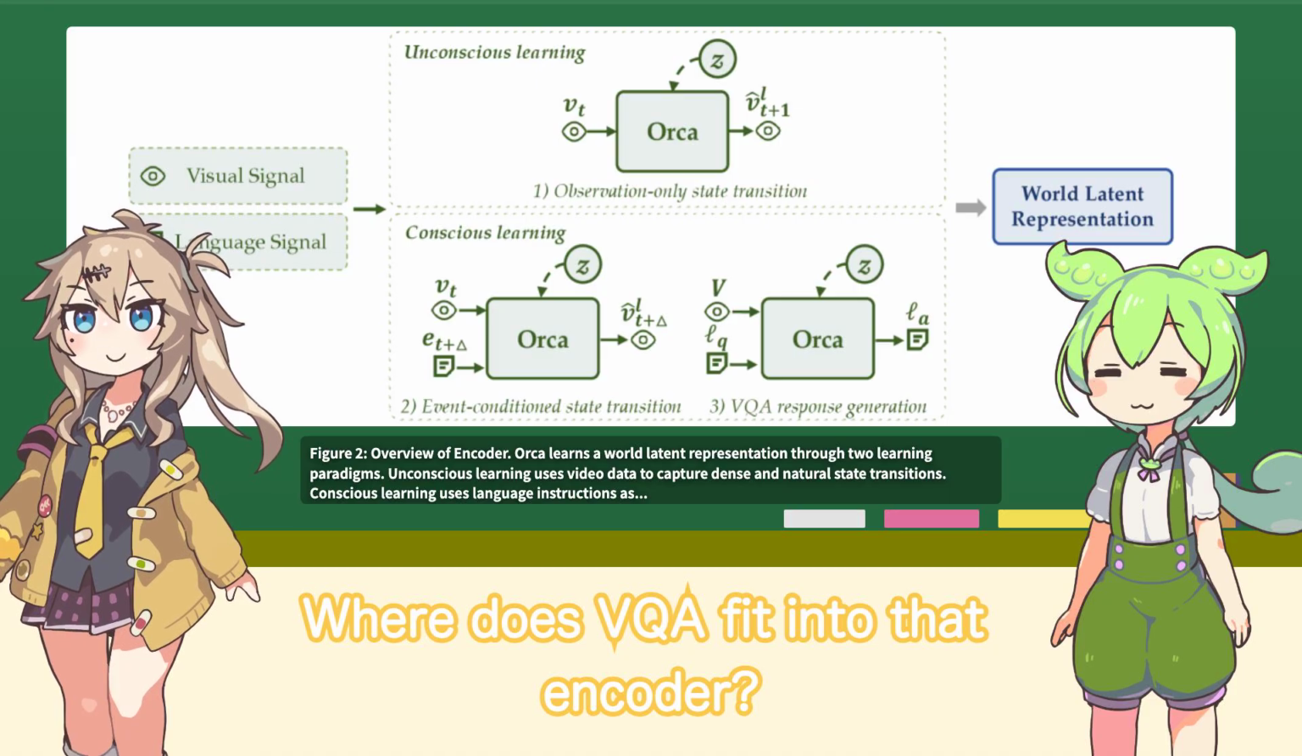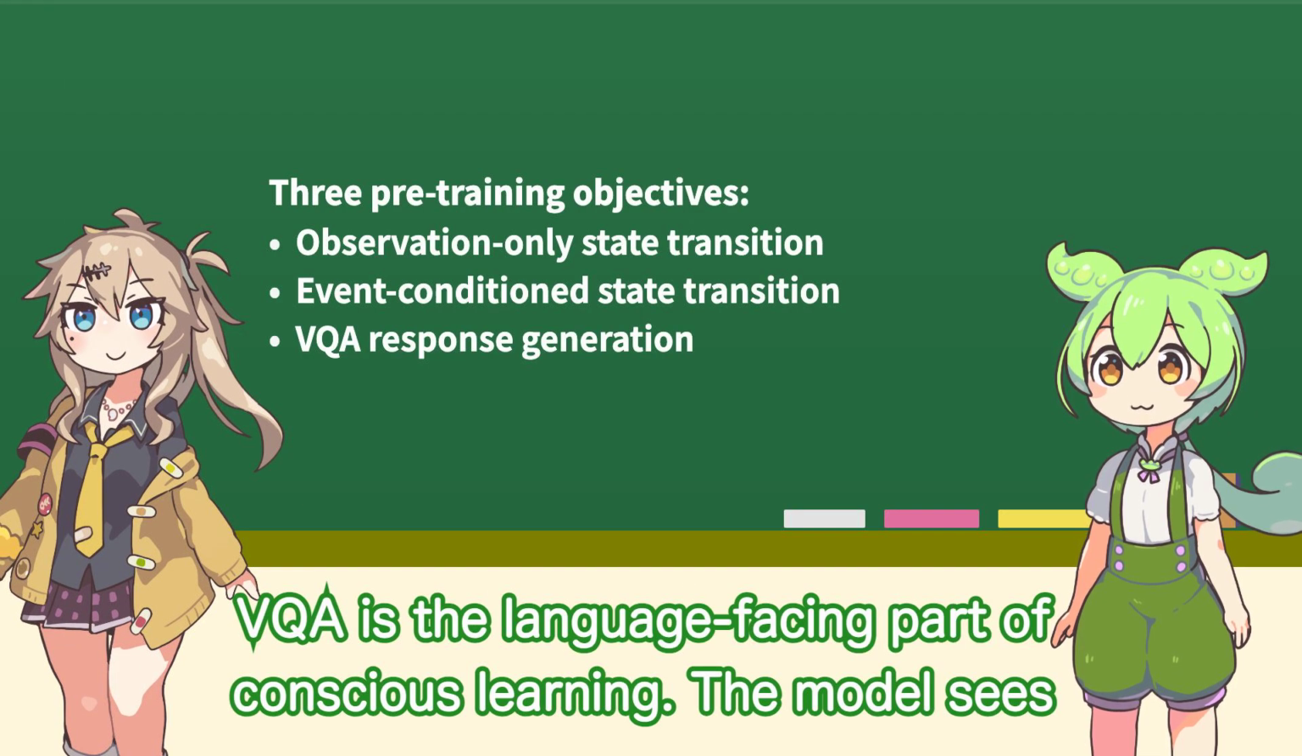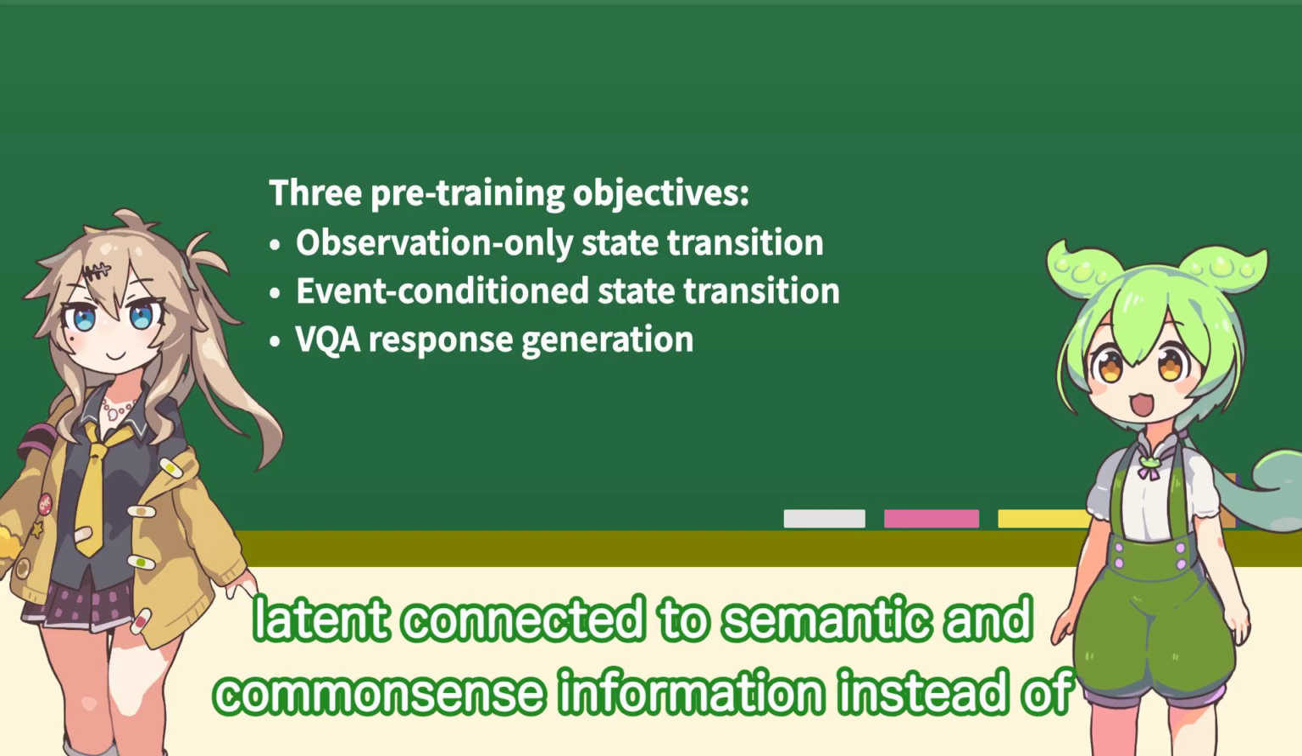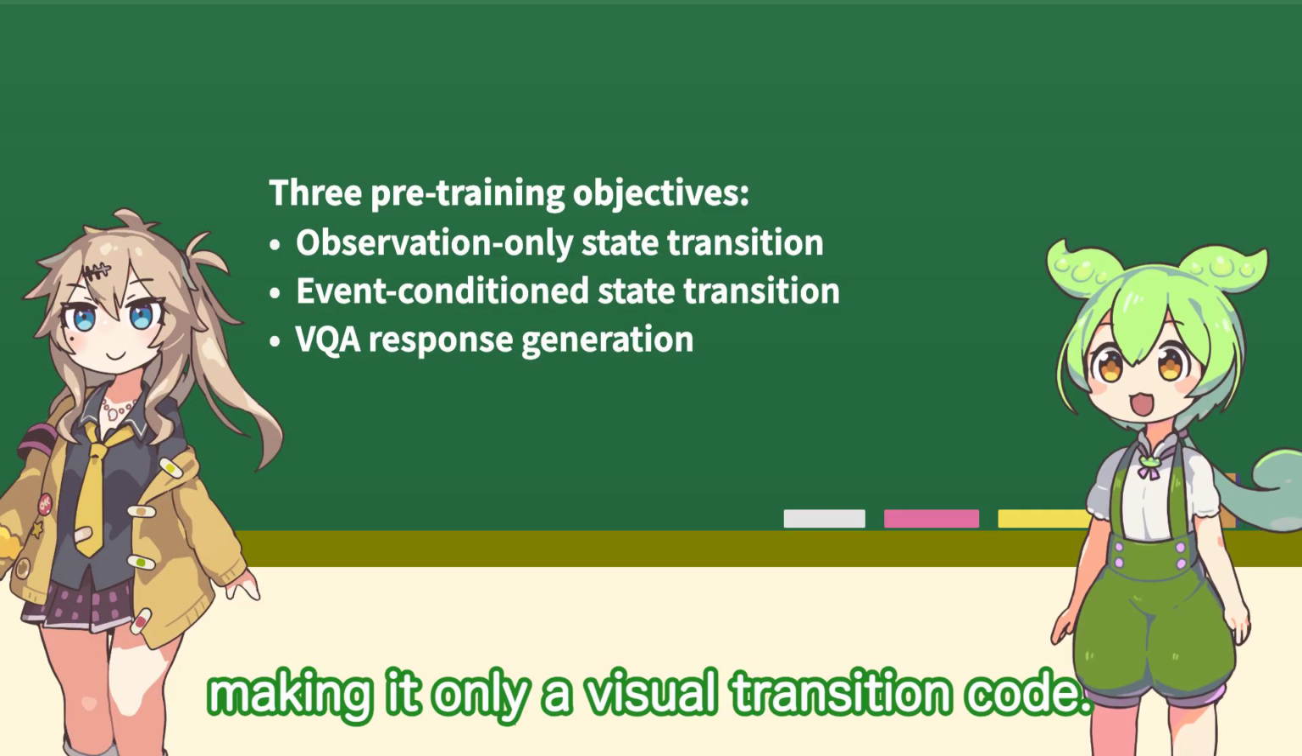Where does the QA fit into that encoder? VQA is the language-facing part of conscious learning. The model sees video plus a question and learns to produce an answer. That keeps the latent connected to semantic and common sense information instead of making it only a visual transition code.